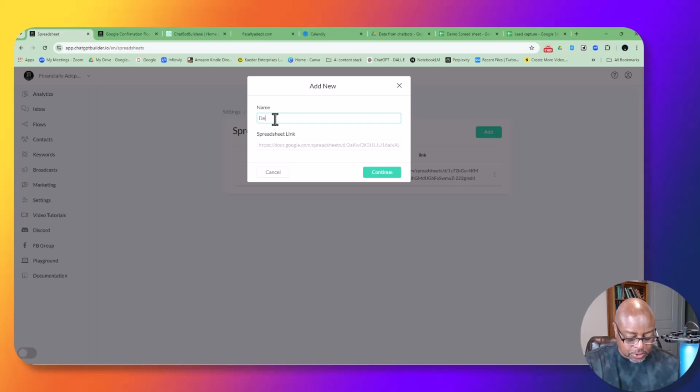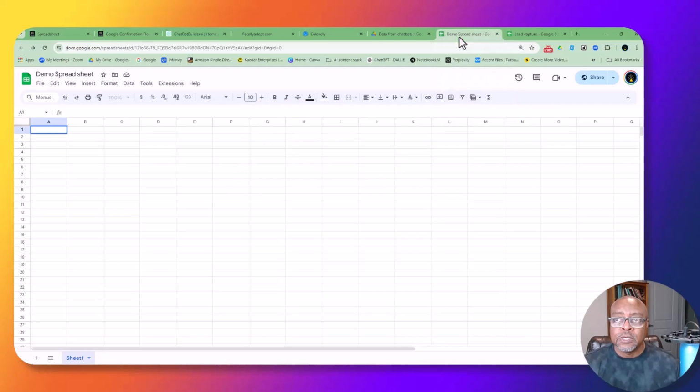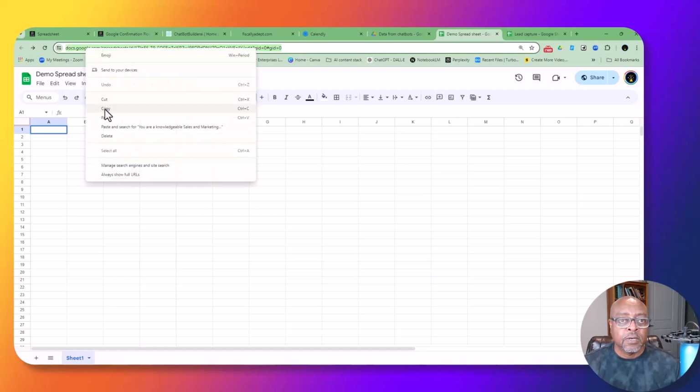So I already started the sheet, but the AI needs to know the name. In other words, when it goes to check Google, the AI needs to know the name, and you need to make sure that that is the right name. So, demo spreadsheet. Okay, I got two words. And then I'm going to get the link from here, and I'm going to put that link in the docs, or that dot link.